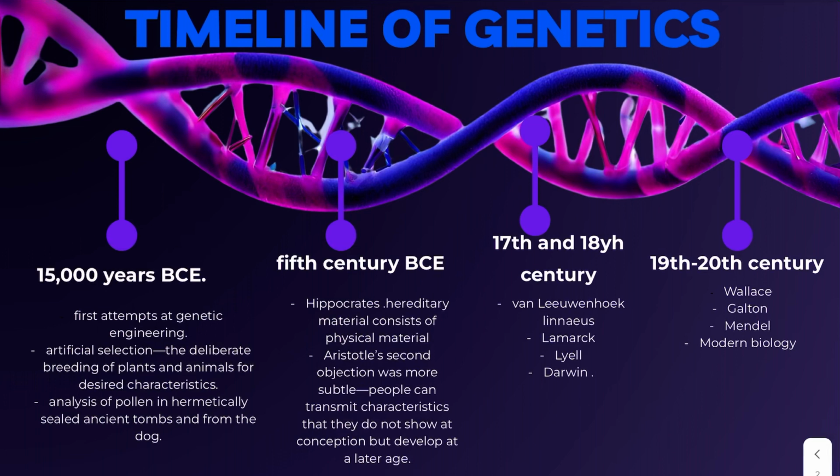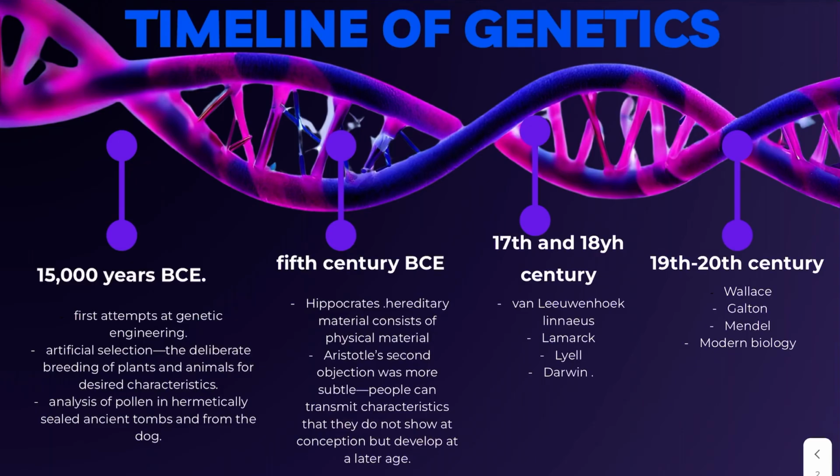Now, Aristotle had another idea. It was that people can transmit characteristics that they do not show at conception, but develop at a later age. So his observation, once again, was imperative to the understanding of genetics, but was a little bit before we fully understood it.